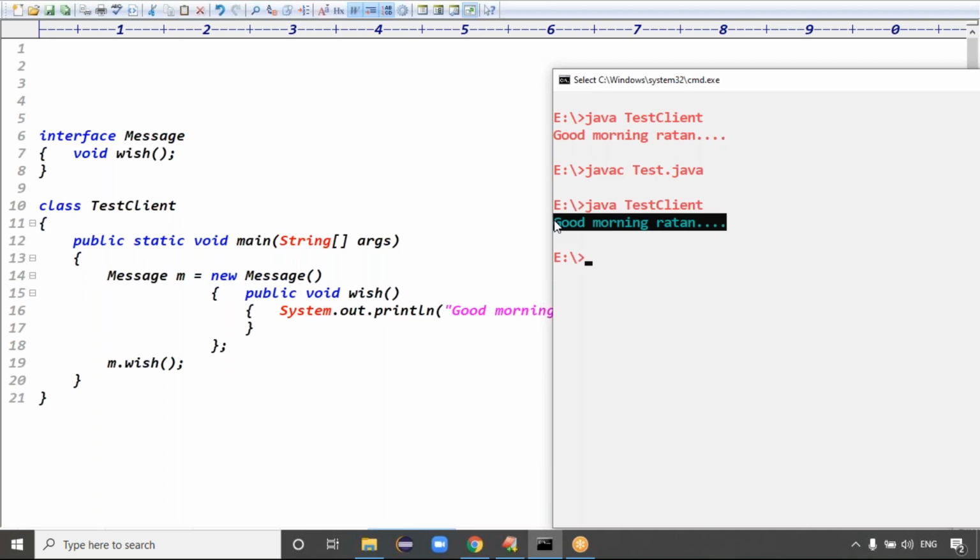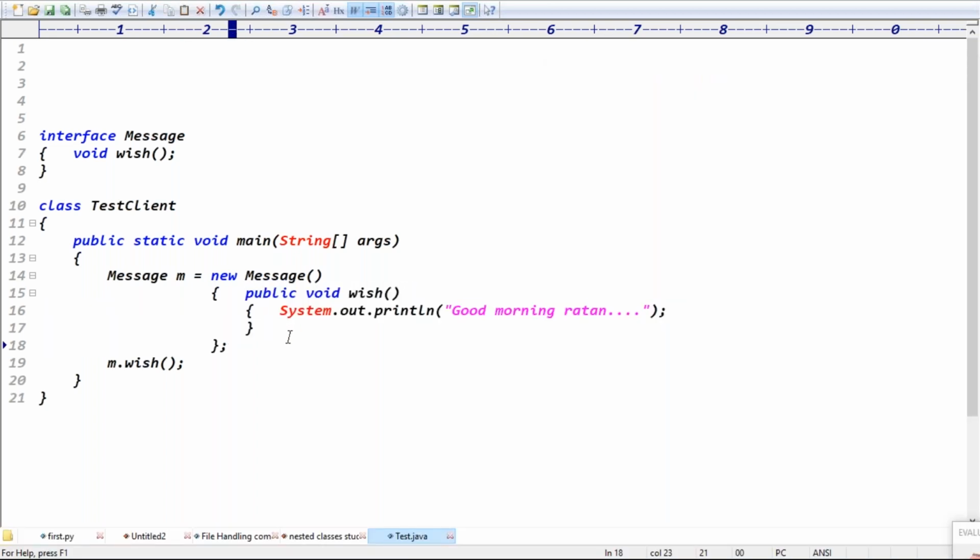So we understood that in the previous example, I took a separate implementation class and created an object of that implementation class. Now I'm not taking a separate implementation class; directly I'm creating an object of message and we override that method. Which one is recommended? Taking directly the implementation is recommended if only one time required.